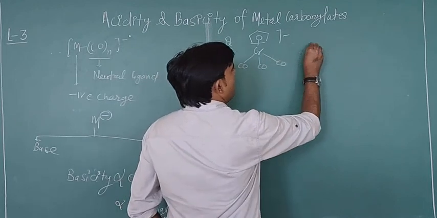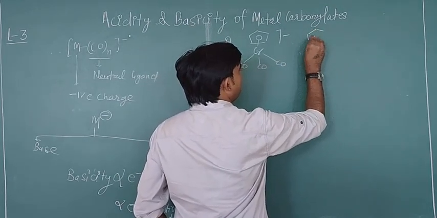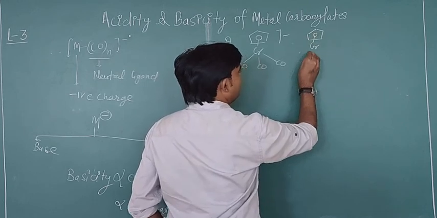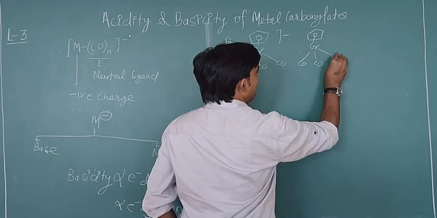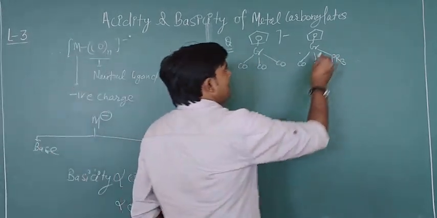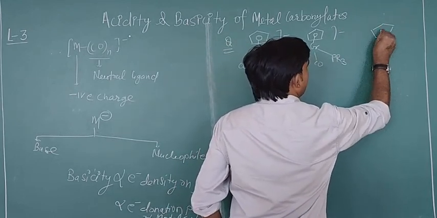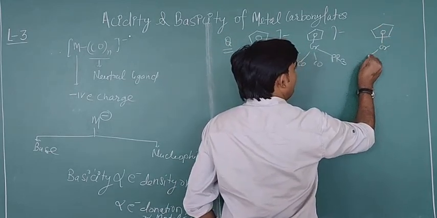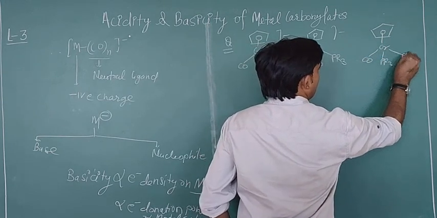Here you have another similar system, a little bit different due to different ligands. This has CO, but another ligand is a PR3 type ligand. Another example has the cyclopentadienyl ring attached to chromium, with one CO and two PR3 ligands.